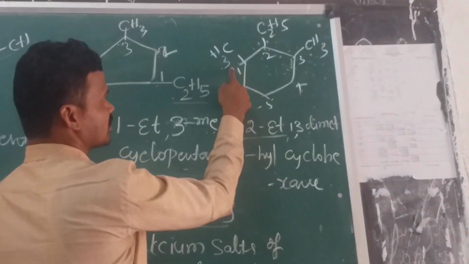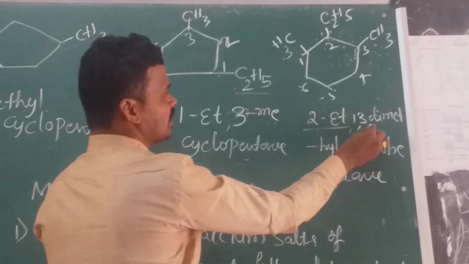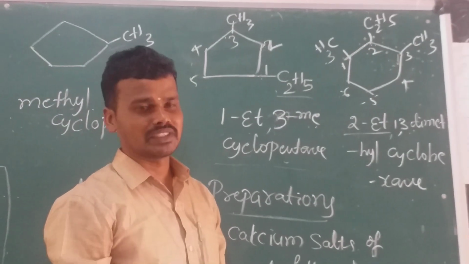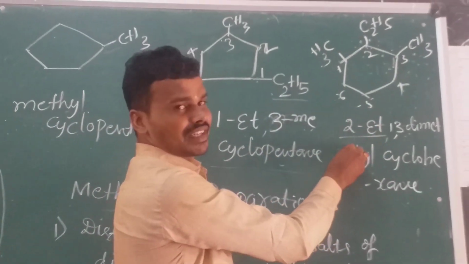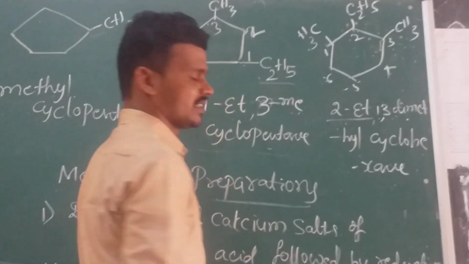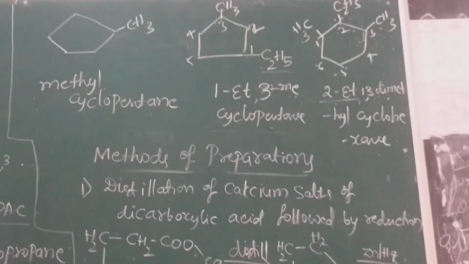And third, see here, 1 and 3: at the first position and third position, dimethyl groups are present. Dimethyl cyclohexane, it is an IUPAC name. 2-ethyl-1,3-dimethylcyclohexane is the IUPAC name of that one. These are the IUPAC names.